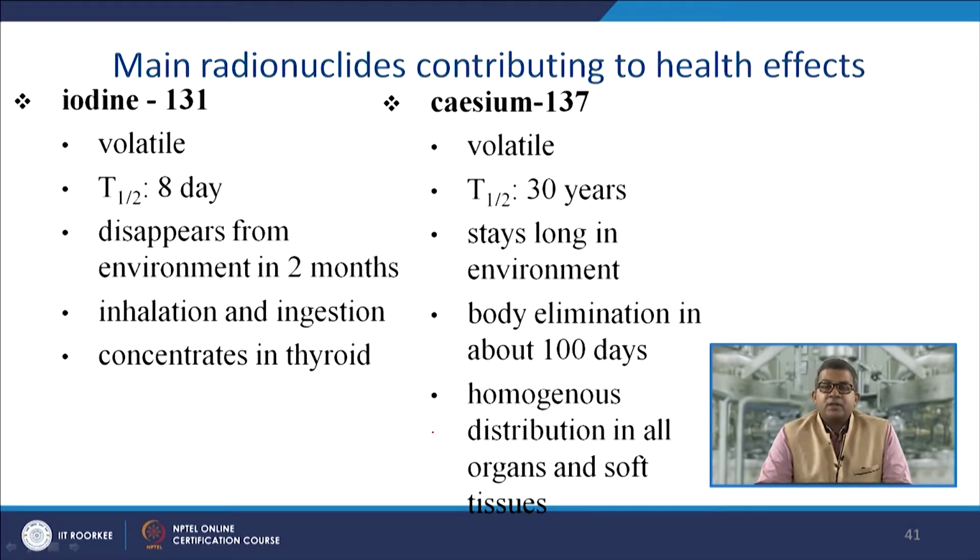Whereas cesium 137 is volatile in nature, with a half-life of 30 years compared to iodine 131, which has 8 days. Now, it stays long in the environment, and the body eliminates cesium 137 in about 100 days. It is homogeneous in nature and distributed in all organs and all soft tissues. So, this is the main problem with cesium.